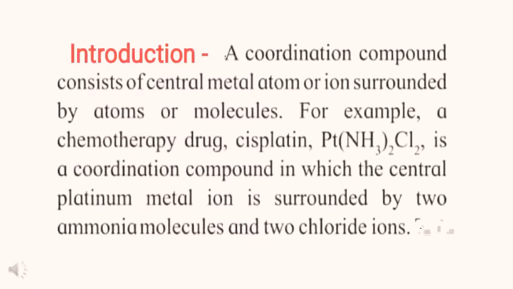A coordination compound consists of a central metal atom or ion surrounded by atoms or molecules. For example, the chemotherapy drug cisplatin is a coordination compound in which the central platinum metal ion is surrounded by two ammonia molecules and two chloride ions.